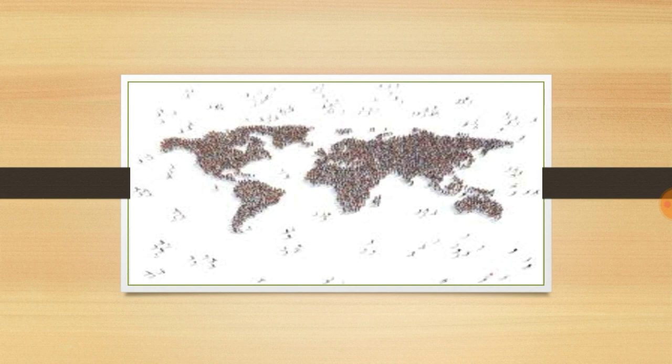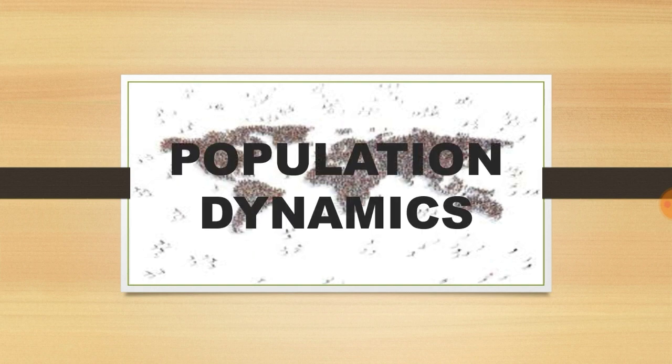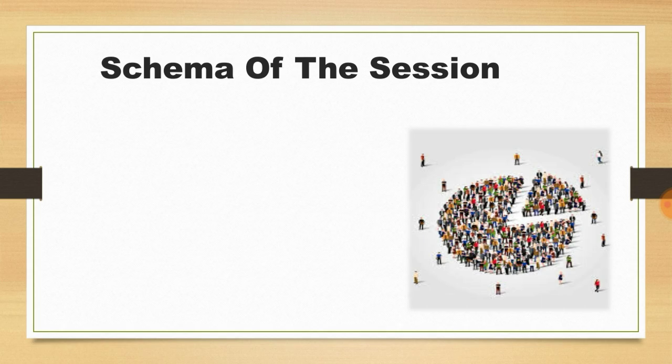Let's learn the second chapter, that is population dynamics. In this chapter we are going to learn about the distribution of population in the world and the factors that affect the population in the world. Now let's discuss the schema of this session.